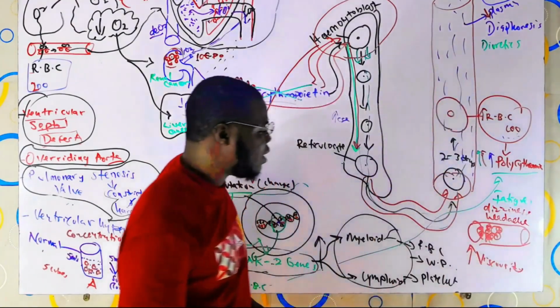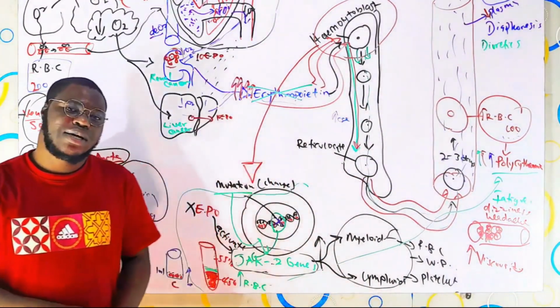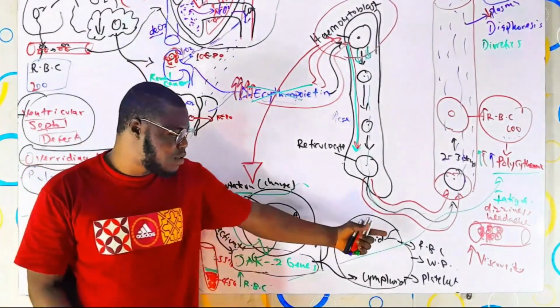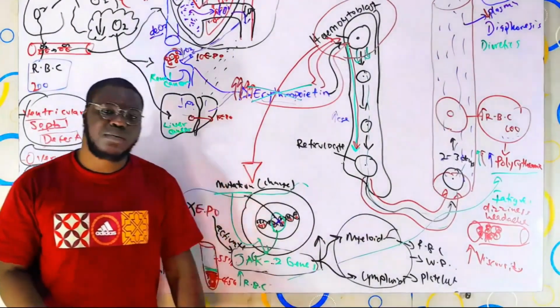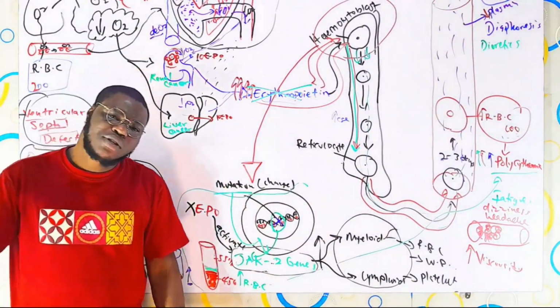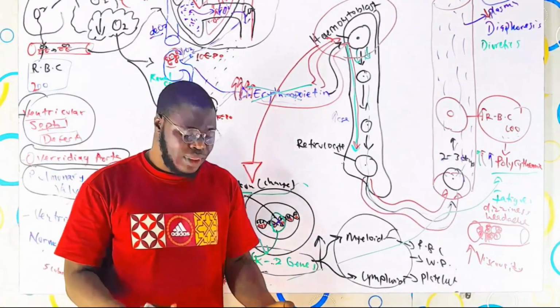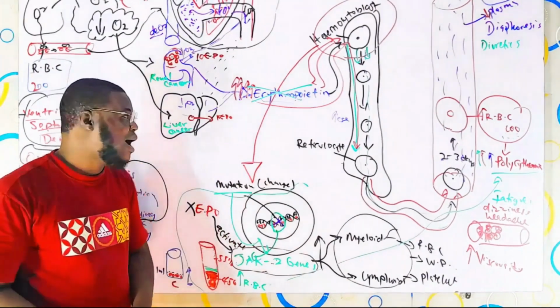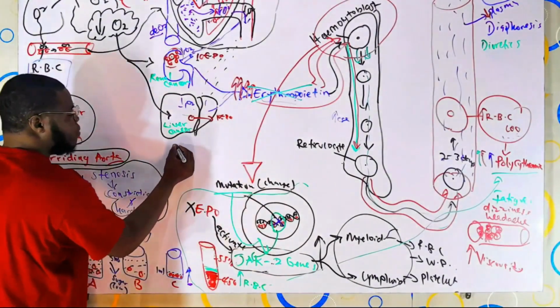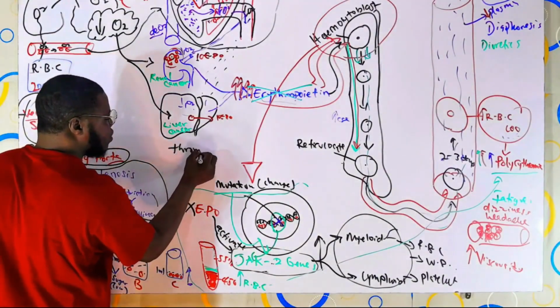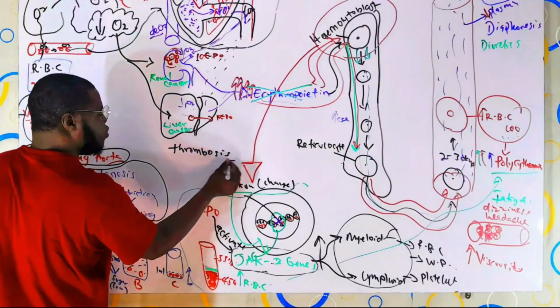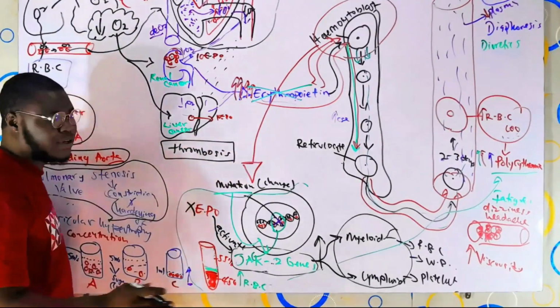Another thing is that with the increase in the viscosity, the blood is thick and moving slowly within the blood vessel, so it can increase the chances of clotting, and the person can have thrombosis. So clotting will be occurring within the vessels.